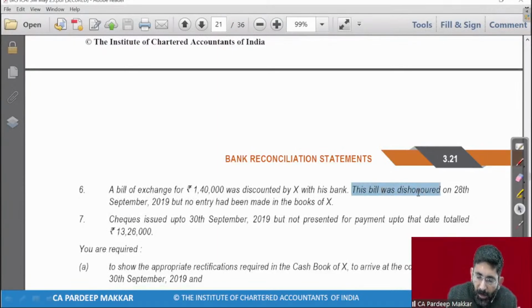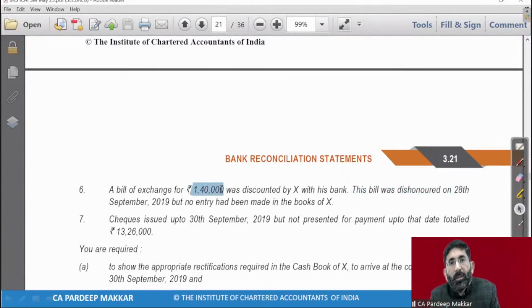So this bill was dishonored on 28th of September. So we have discussed that this is to be entered in the cash book. 1,40,000 has already been deducted by the bank. So we will have to deduct it, because this is the amount which has been deducted from our account. So rupees 1,40,000 will be deducted.